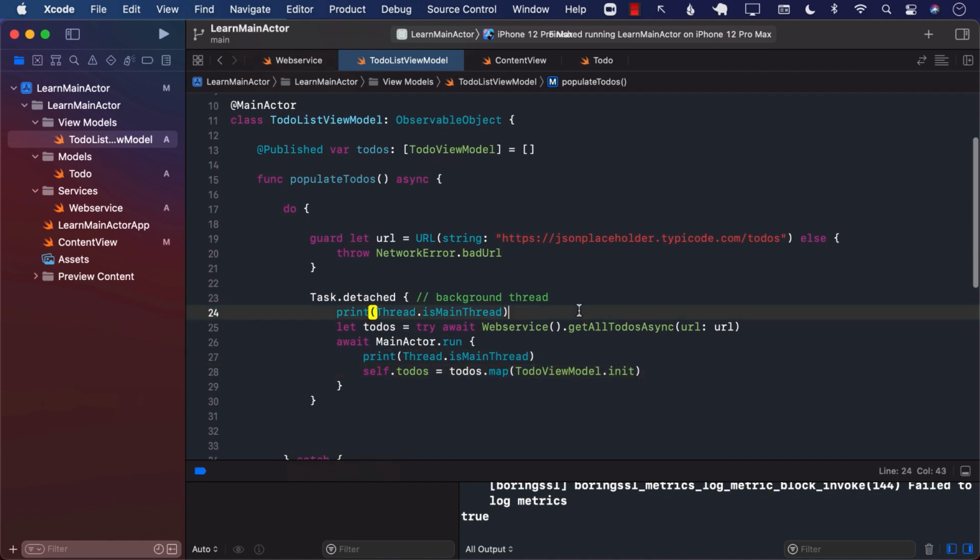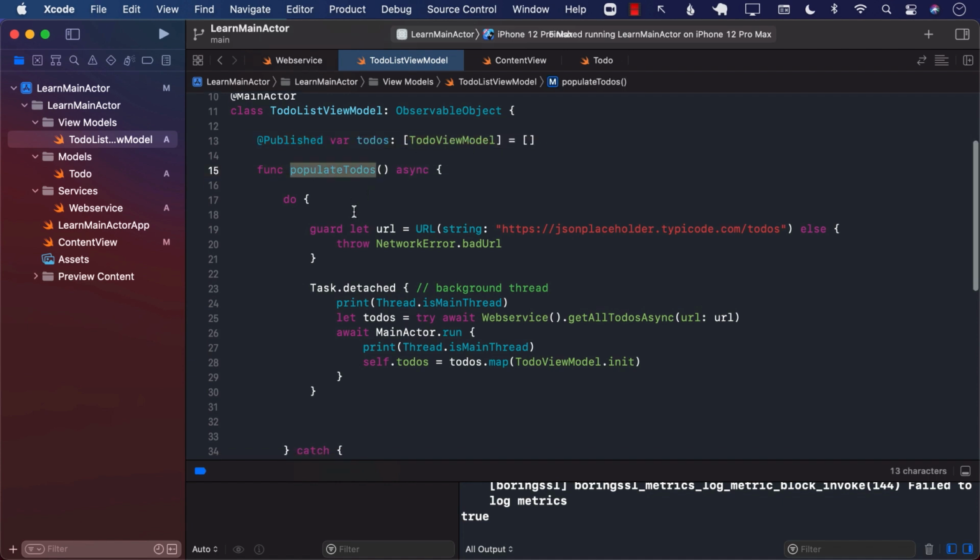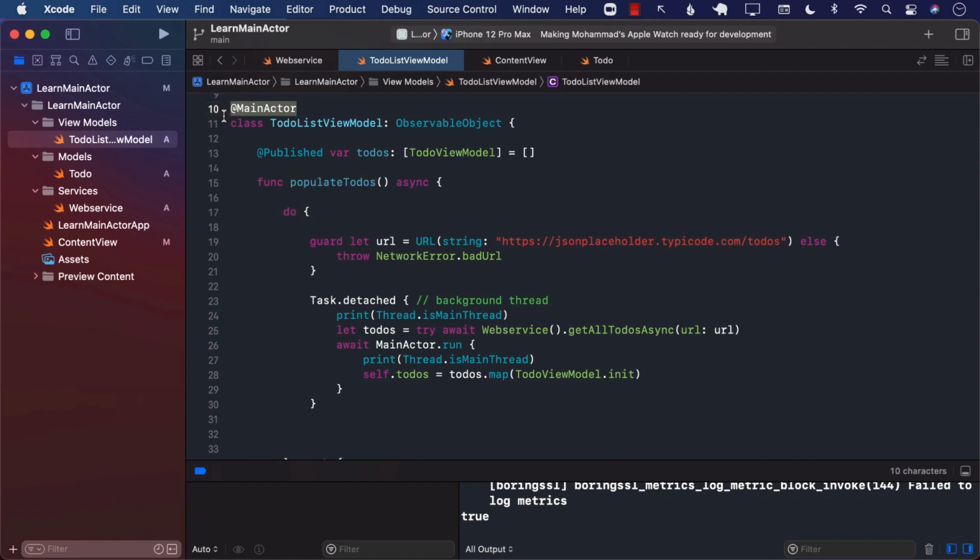All right. So that's the whole point of the main actor. It is going to be watching you. The compiler will be looking at your code, and if it sees that you're trying to set some property, whether it is the to-dos or whether you're calling populate to-dos in a background thread, then it will complain. So there you have it. This is the new feature of the Swift language, main actors in Swift.